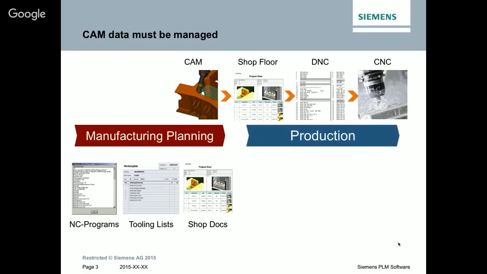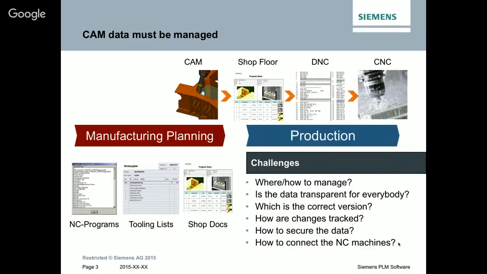So CAM data must be managed. That's what I told you. There is the manufacturing plan. You do your CAM for the different operation steps, and you create NC programs. You create tooling lists and shop documentation, and this has to go to the shop floor. At first, the operator has to view it. On the other side, you have to transfer the data to the CNC machine and get optimized data back to the managed environment. But what are the challenges here, how to manage it?